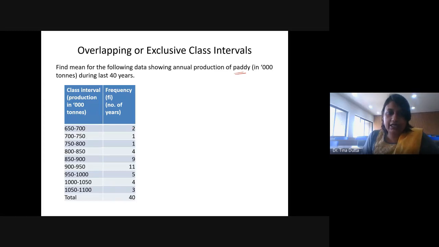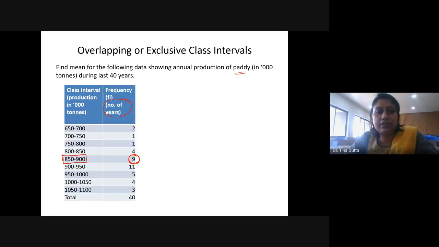And on the right hand side, we are having years, number of years as frequency. So if I want to interpret this data, this means suppose 9. This 9 means there are 9 such years when the annual production of paddy or rice has been 850,000 tons to 900,000 tons. ठीक है, ऐसा 9 years है.